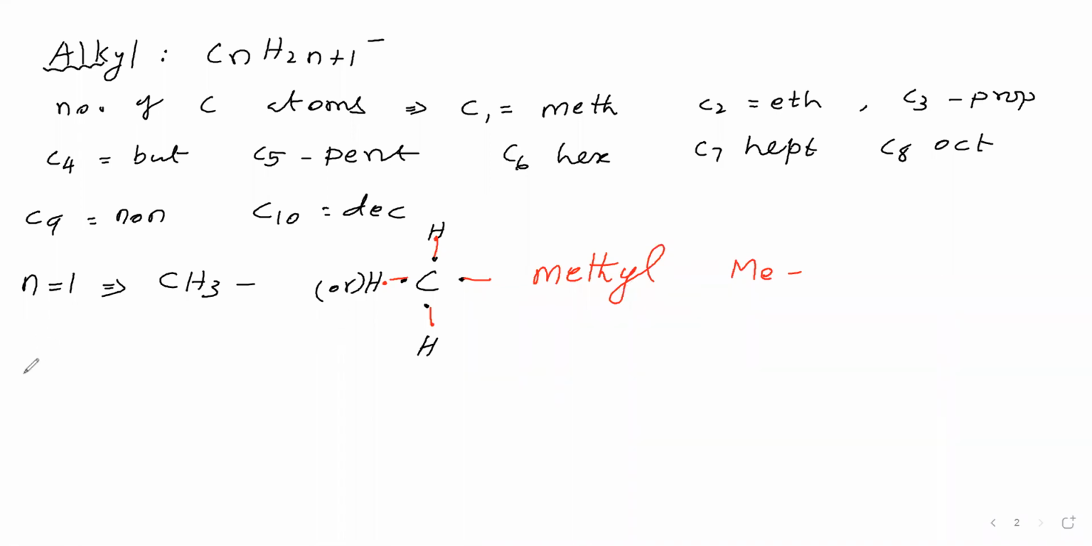Then we will take n is equal to 2. Let us substitute n is equal to 2 here. We will get C2H5 with a single bond. How to write this C2H5? 2 carbon atoms are there. Each carbon has 4 electrons in the valence shell, so we keep 4 dots for each. And 5 hydrogen atoms: 3 hydrogen atoms here, 2 hydrogen atoms here. For each hydrogen atom we give 1 electron.